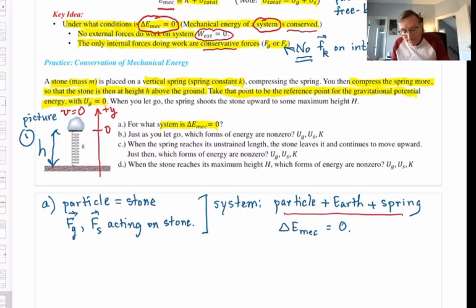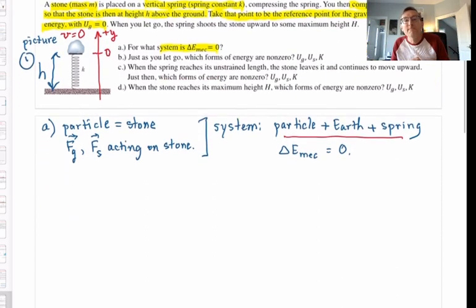Now let's go on to B. A little bit more wording in the problem. It says when you let go, the spring shoots the stone upward to some maximum height, big H, above the ground. I think you can visualize that. Now part B: just as you let go, in other words picture 1 that I've already sketched, because that's where I just let go.